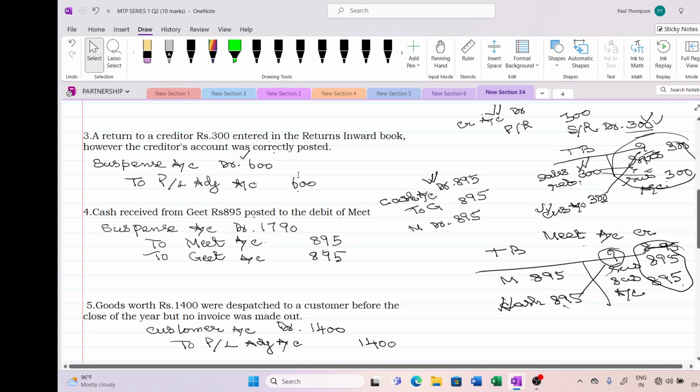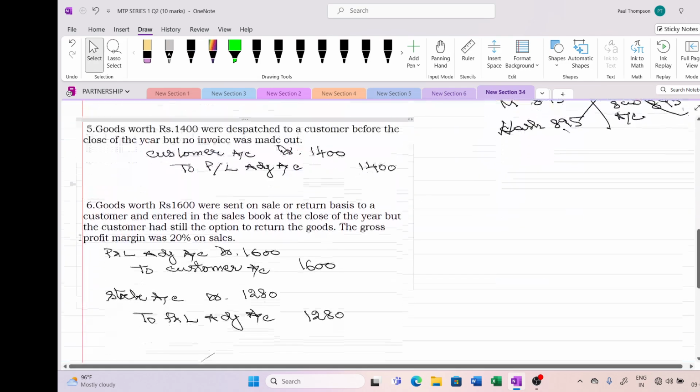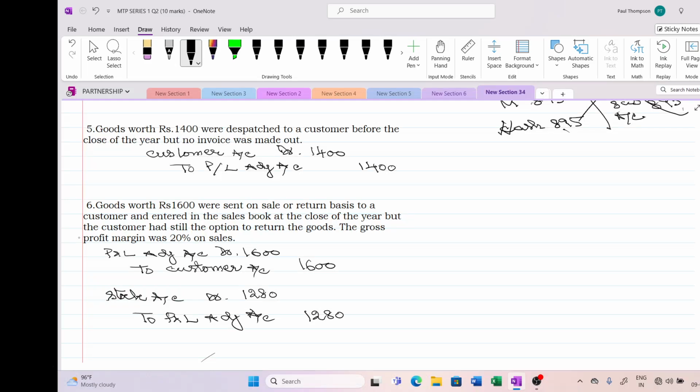Okay. Now moving on to the next item, number 5. Goods worth 1400 dispatched to a customer before the close of the year, but no invoice was made out. Generally, the shop floor is away from the office.